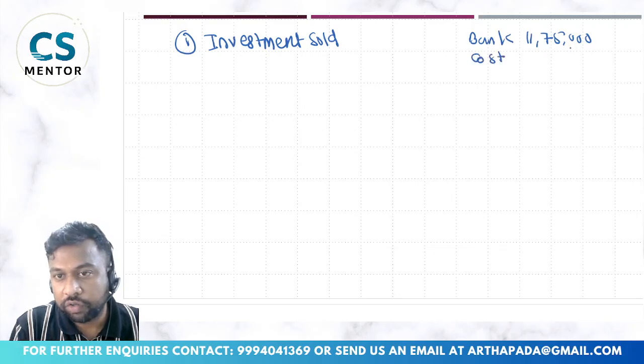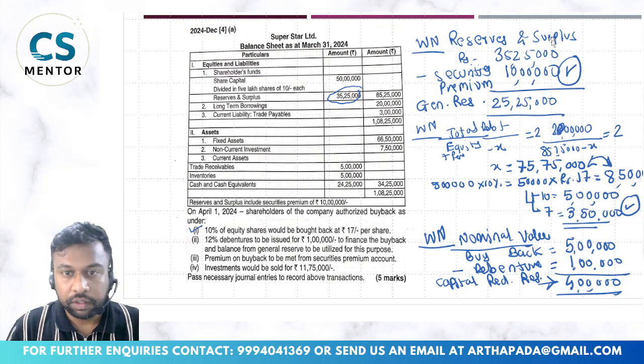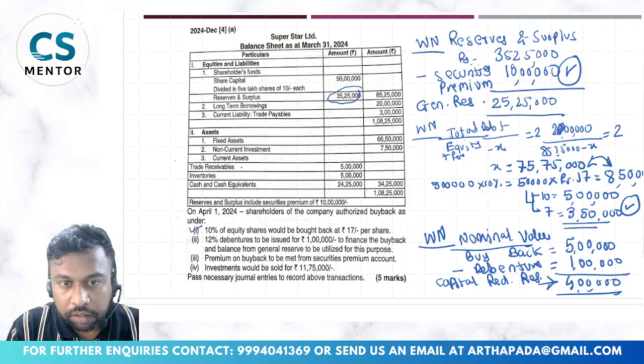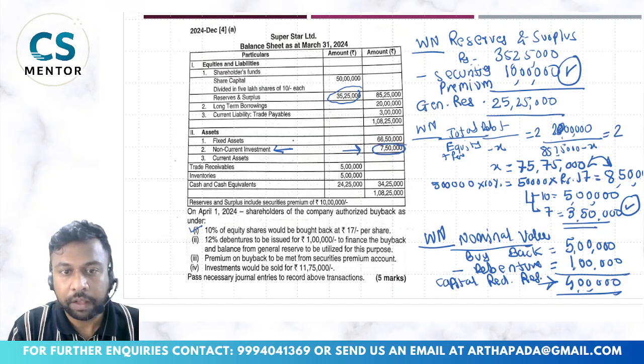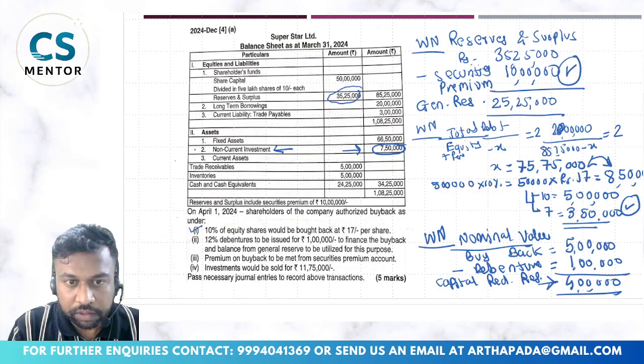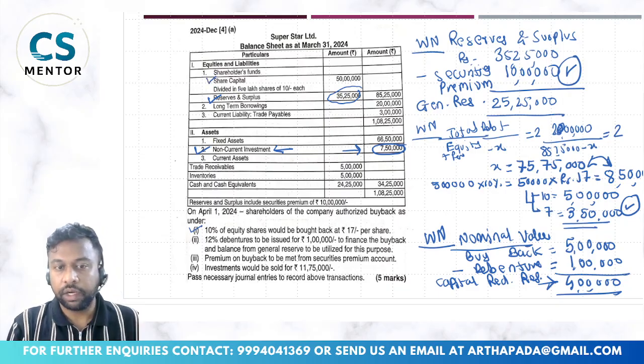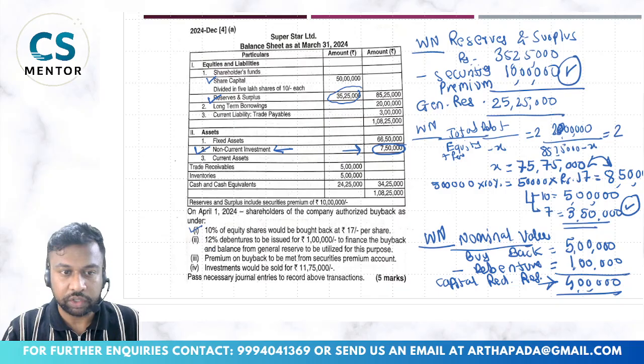What was the cost of the investment? If we can see this, non-current investment. What is the cost? 7,50,000. Just make a tick mark. Make a habit of this: wherever there is an adjustment, like in investment, and reserves and surplus there is a calculation, and of course equity share capital, and the new issue of debentures. At these three places my balances will change, right?